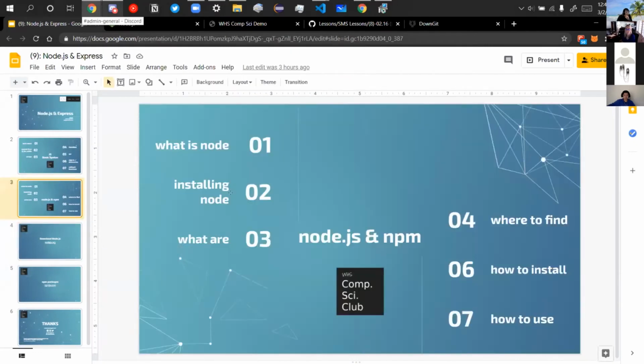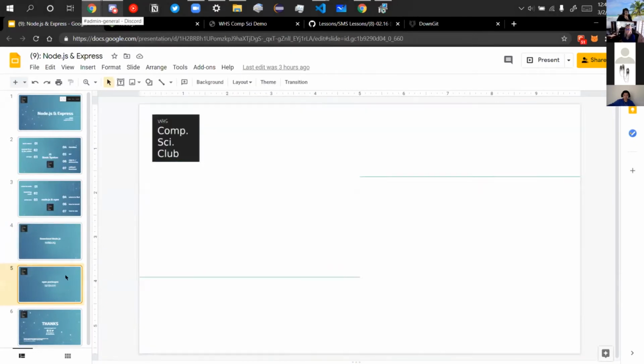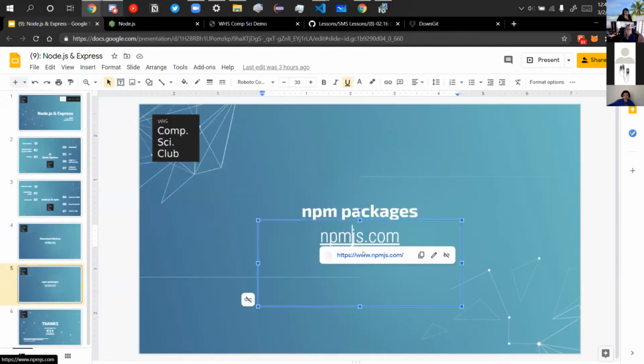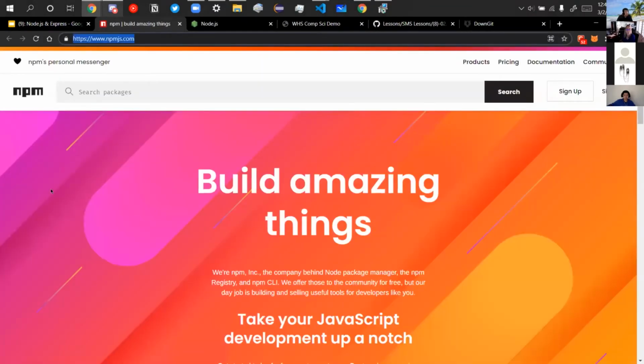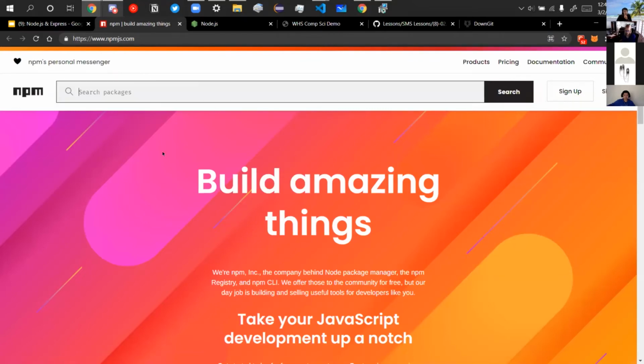So now we're gonna look over NPM packages. You can find them at npmjs.com. These are actually really cool. The best analogy I can come up with is they are kind of like Chrome extensions, right? They're open source, created by developers across the world, and then you install the ones you want, and they perform a specific functionality for your project at the time.